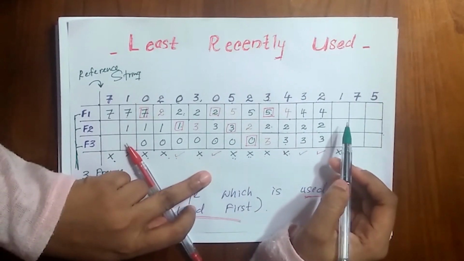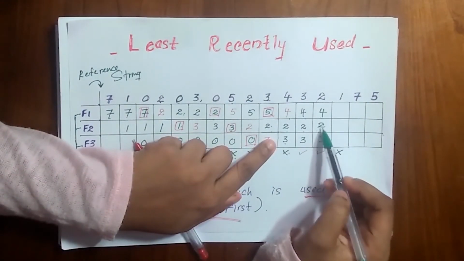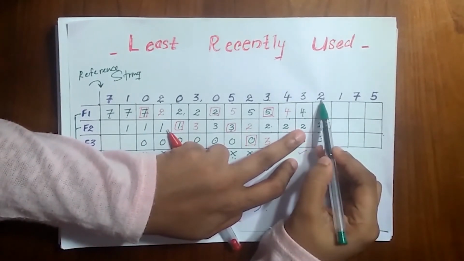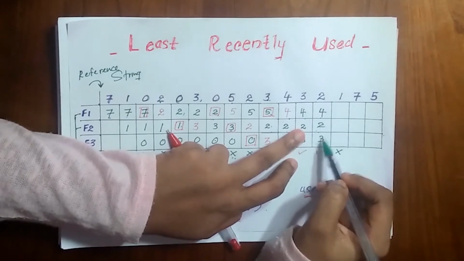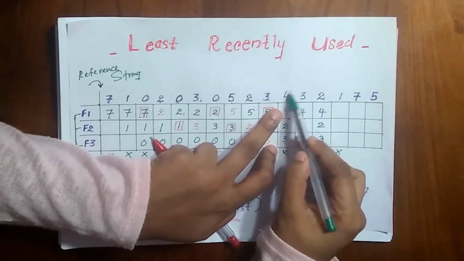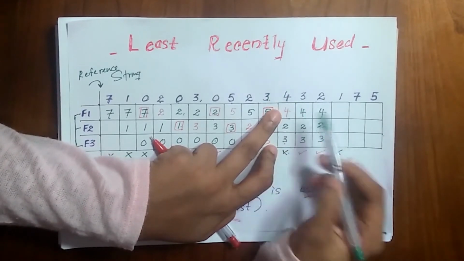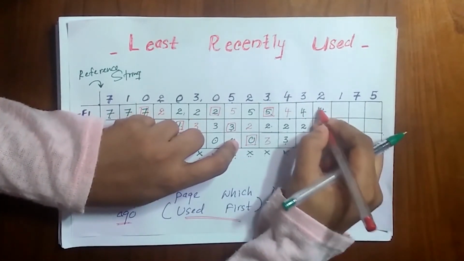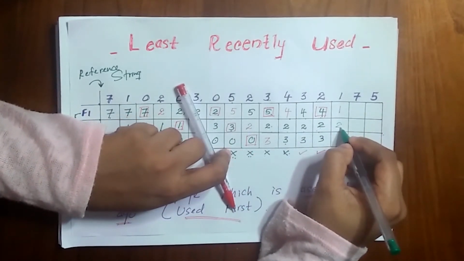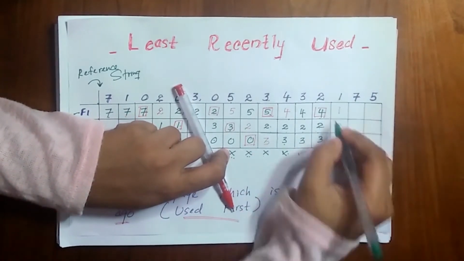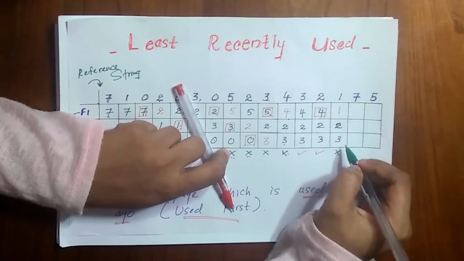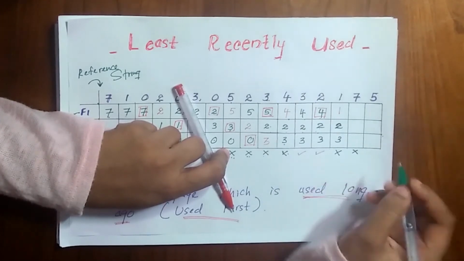And now let's see 4, 2 and 3. 2, it is here. 3, it is here. And 4, this is the least recently used page. So we are going to replace this 4 with 1, 2, 3. Here also 7, it is not here, so it's a page fault.